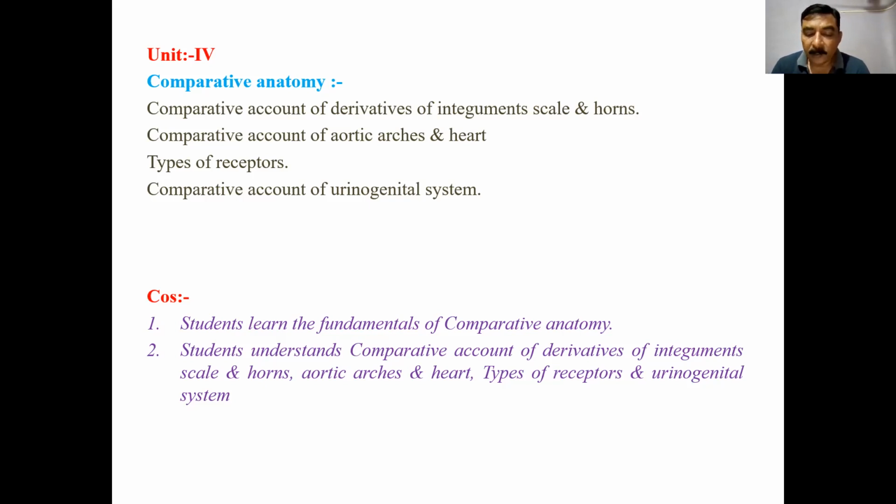After that, the organ of Jacobson or vomeronasal organ. It is present in the snake. So they can detect the temperature of the body. That is known as the organ of Jacobson. So this particular receptor is present in the snake, and they can also detect, we can say, temperature.